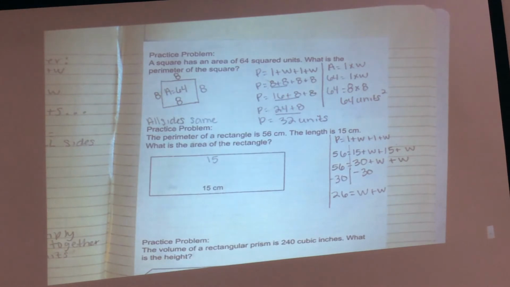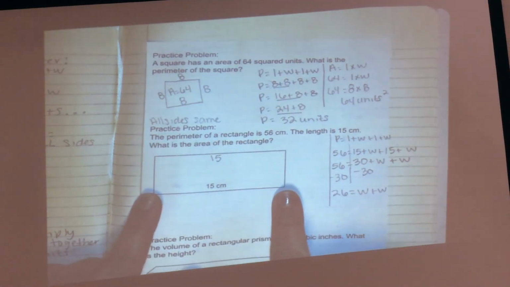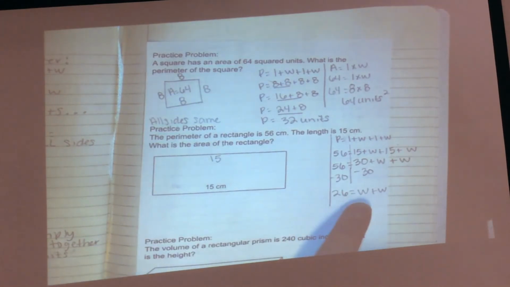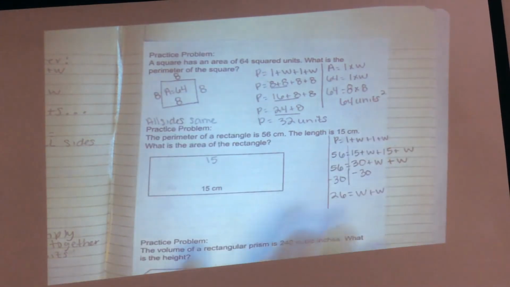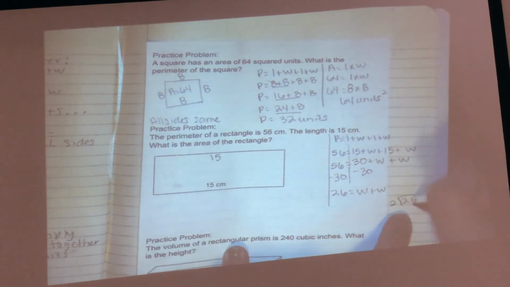13, 13. Do my widths have to be the same? Yes. So what can I do with this 26 to get this? Divide it by 2. Yes, it's 13. Okay, so 26 divided by 2. 2 goes into 2 one time. 1 times 2 is 2. Subtract, I get 0. Bring down my 6.